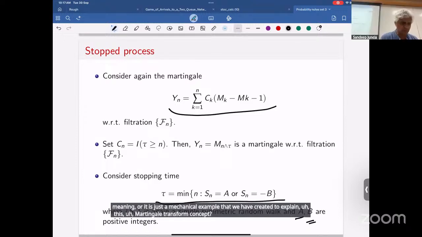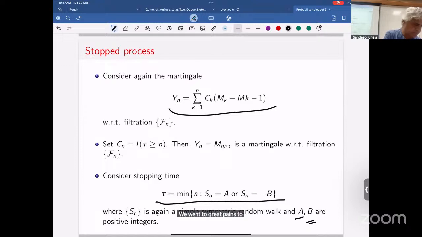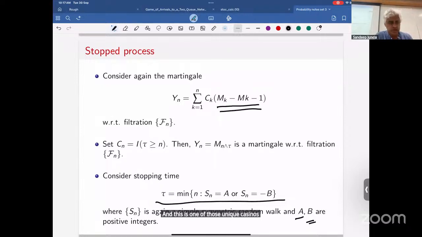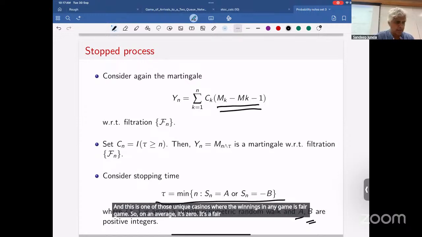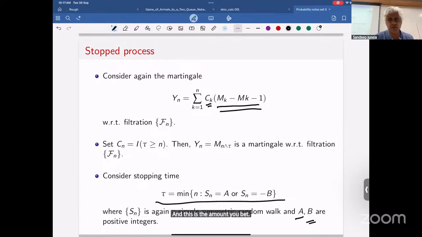Yeah, we went to great pains to explain that Yn is an extremely profound quantity. You're in a gambling casino, and this is one of those unique casinos where the winnings in any game are a fair game, so on average it's 0. And this is the amount you bet, Ck.